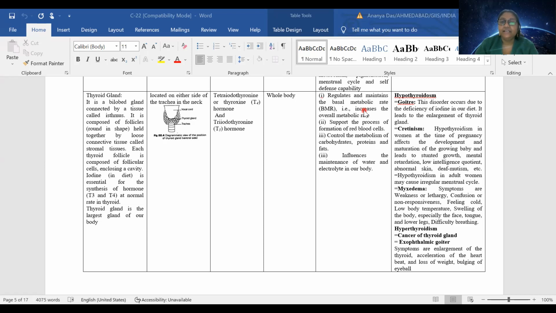Apart from that, it is also very helpful for formation of RBC. The erythropoiesis process, or the formation of RBC, is supported by this thyroxine hormone. It also controls the metabolism of carbohydrate, protein and fat, and it is responsible for maintaining the electrolyte balance.